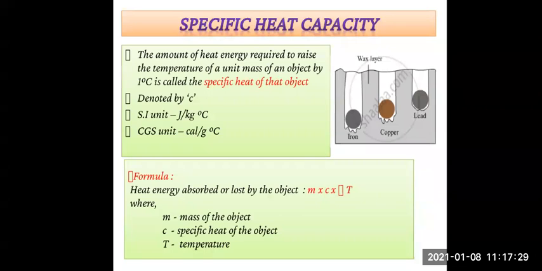Then we have seen two definitions: heat energy absorbed by the object and heat energy lost by the object. If the specific heat of an object is C, the mass of the object is m, and the temperature of the object is increased by delta T degrees Celsius, then the heat energy absorbed is m into C into delta T. And if the temperature of the object is decreased by delta T degrees Celsius, then the heat energy lost by the object will be m into C into delta T, where m stands for mass, C for specific heat, and T for temperature.